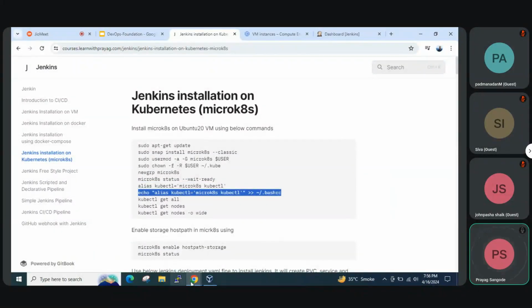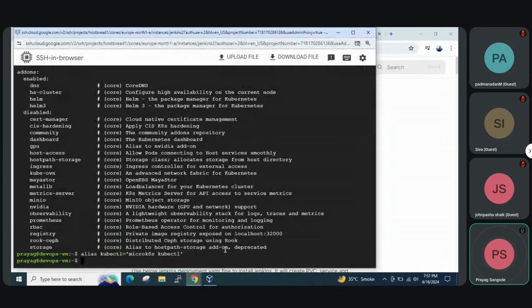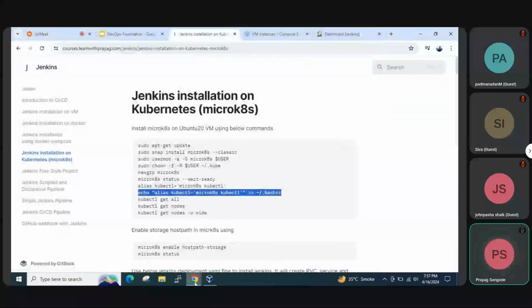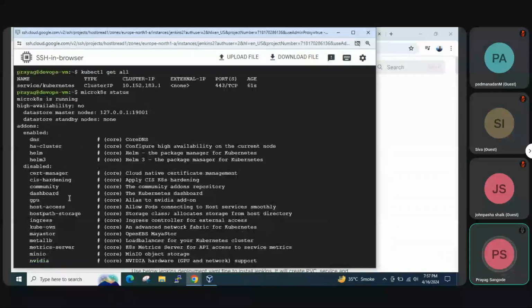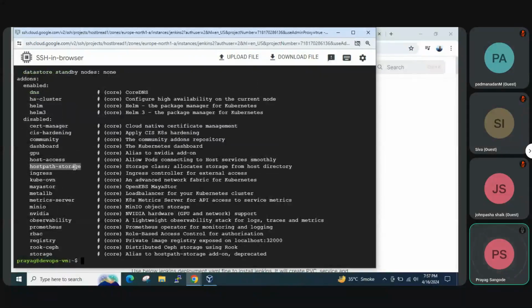We'll make the alias permanent. And let's check with kubectl get all. Okay, and when we do microk8s status, we can see that the hostpath storage is not active, but we'll need PVCs, right? In Docker, we created Docker volumes. In Kubernetes, we'll have to create PVCs to store the persistent data, because even the pod in Kubernetes is ephemeral. Data on it will be lost.